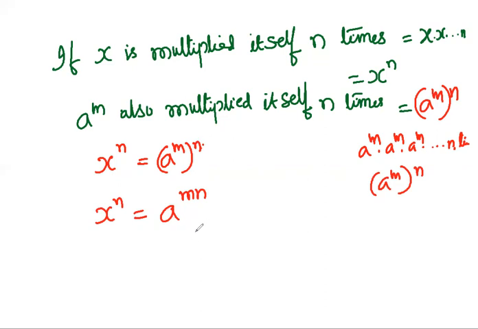Here, if we clearly observe, this is a number, and this is the base, and this is the exponent.